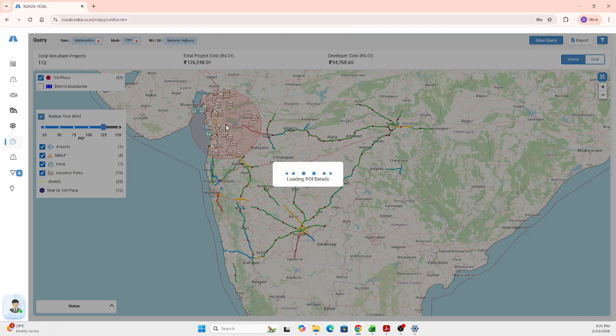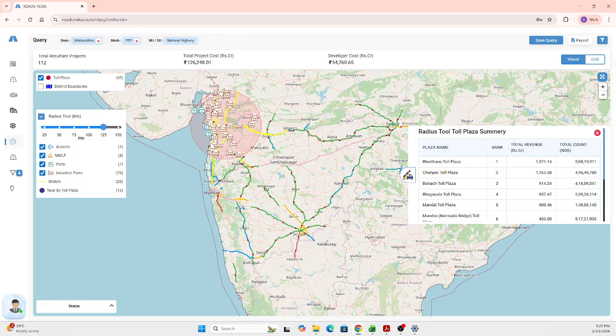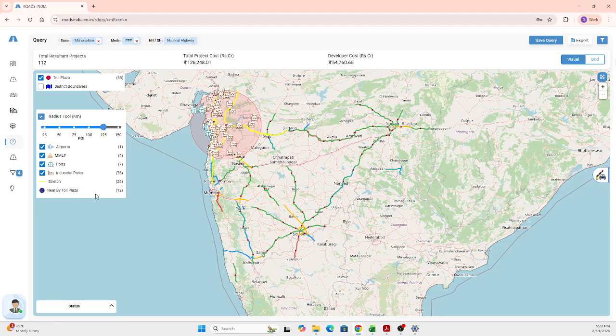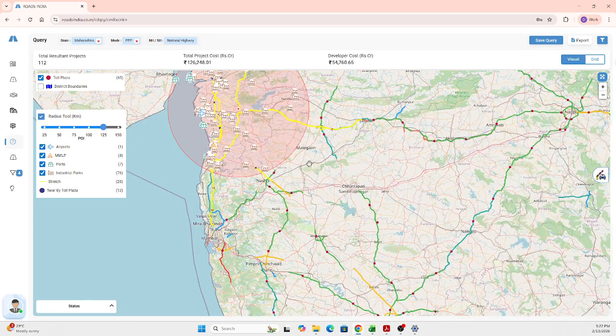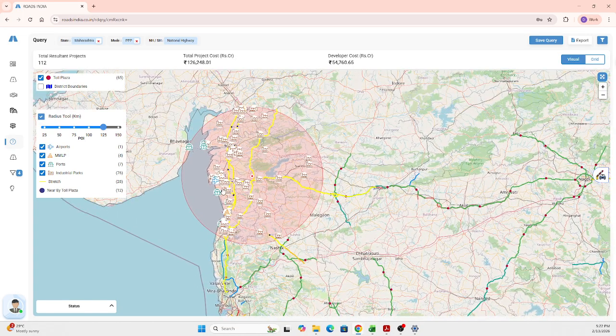It is not only for Maharashtra that has been queried right now. You can populate anywhere across the nation. So once after doing that, you can see what are all the points of interest that are there. So you see the airports, MMLPs, ports, industrial parks, stretches, and the nearby toll plazas. All that information is available. And you can see one airport, four MMLPs, seven ports, 76 industrial parks. The yellow ones are the adjacent stretches. So in this particular radius, you can easily get the idea about how well the stretches have performed.